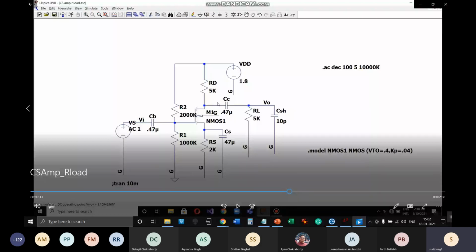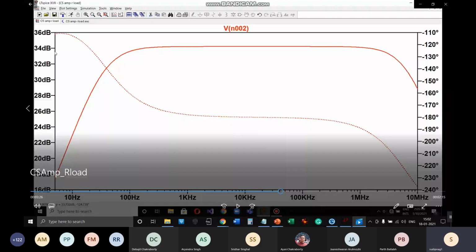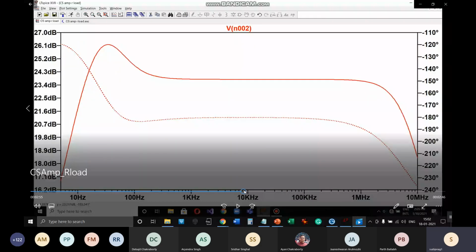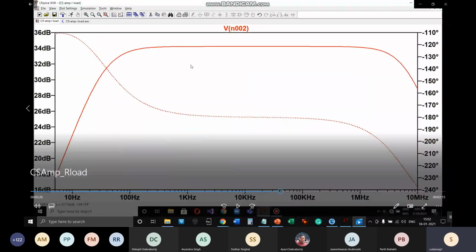So if you get a larger output voltage, then obviously, since the input Vi is constant, Vout by Vi increases, and that is why this steady state value went from approximately 23.3 to this 34 dB. Is that clear? Yes, sir.